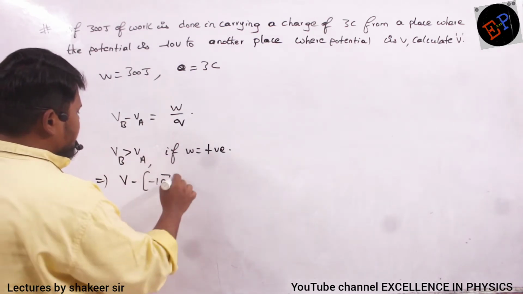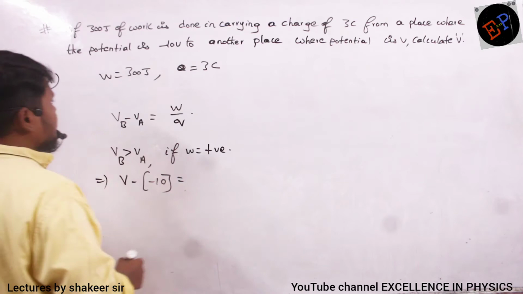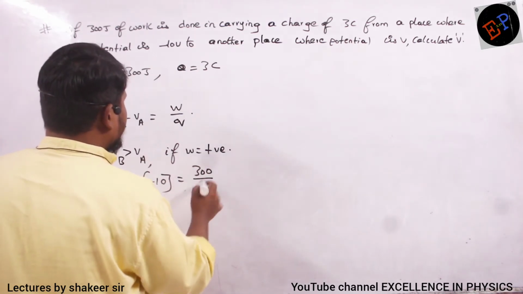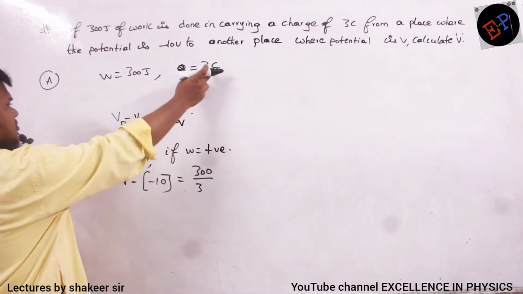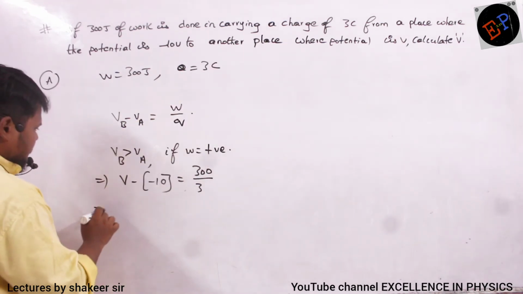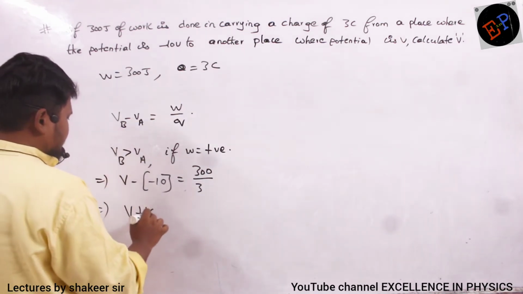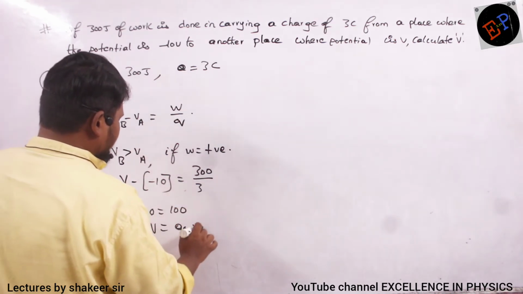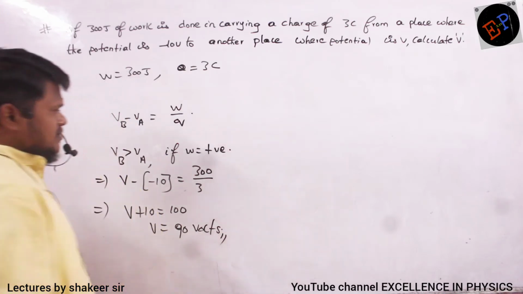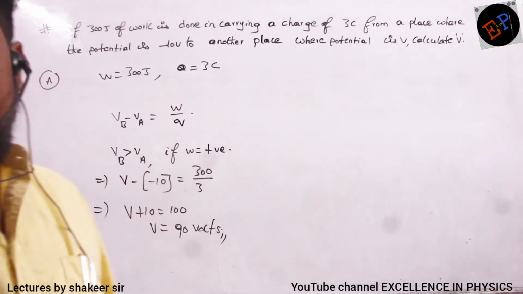Okay, ma? So this is equal to work done. Work done is how much? 300 divided by what is the charge which you are moving? 3 coulombs of charge. And coulombs is SI system, no, ma? You need not convert this one into anything. So V plus 10 is equal to 100. So V is equal to 90 volts. That is our answer.